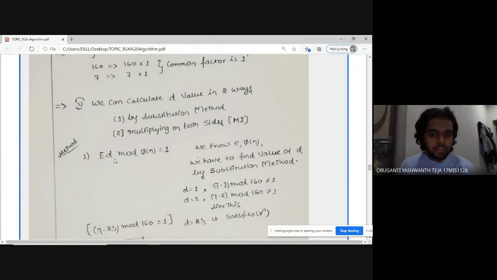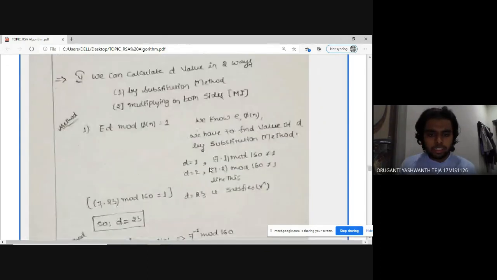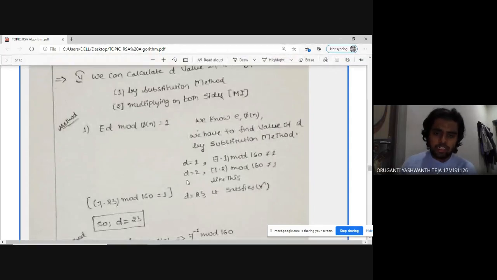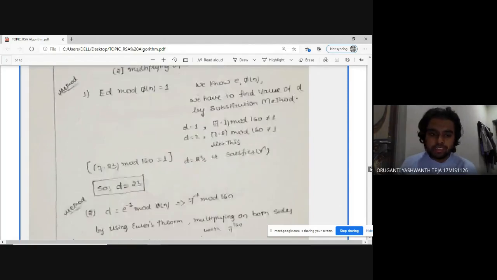If we put D equals 1, then 7 into 1 mod 160 is not equal to 1. If we put D equals 2, 14 mod 160 is also not equal to 1. If we keep on substituting, at some point it will match with D equals 23, where 7 into 23 mod 160 is 1. So D will be 23.